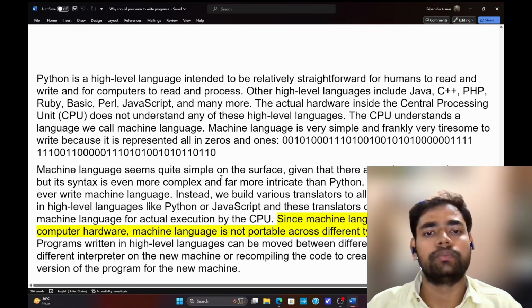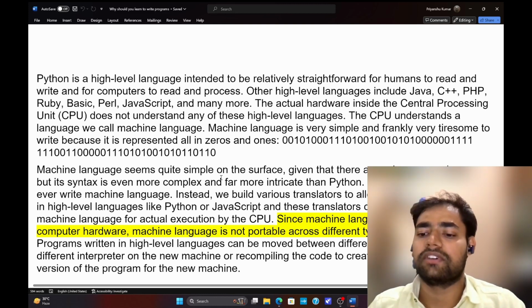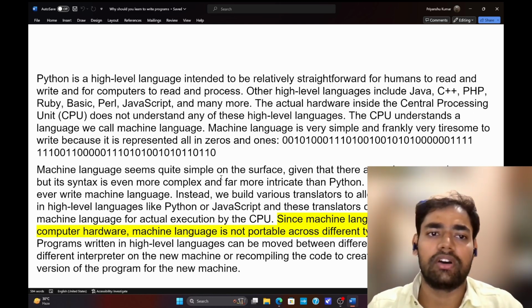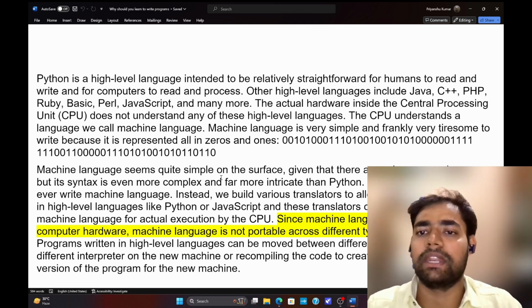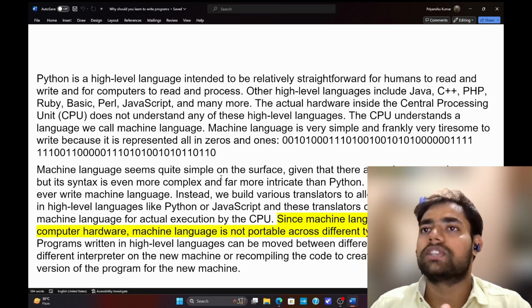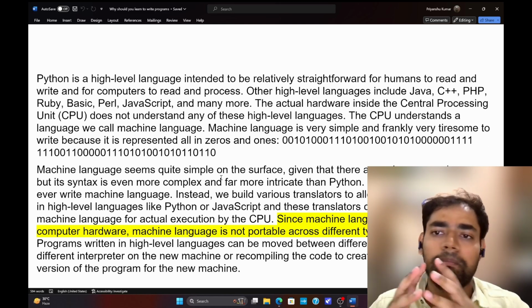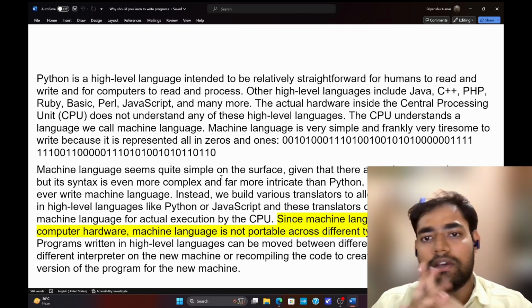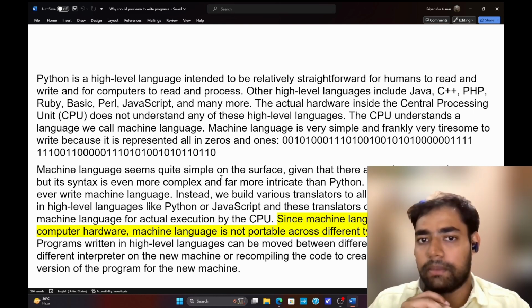Okay. Now, why are we learning Python? Python is a high level programming language, but it is very simple as compared to C++ or Java or any other programming language. There are many programming languages, and Python is one of them. It is very straightforward, with simple English words used here. That is why we have chosen Python as our first programming language.